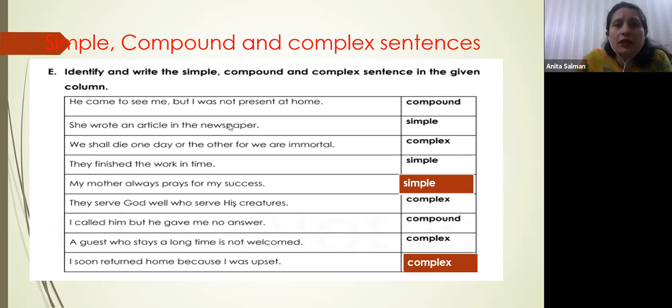Okay. She wrote an article in the newspaper. That is a simple sentence, main clause only. Next, we shall die one day or the other, for we are immortal. Now look, there are two sentences. We shall die one day, and the second is we are immortal. Both are joined with or, right? So it is,